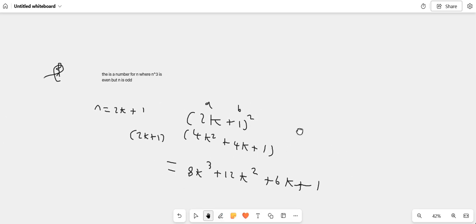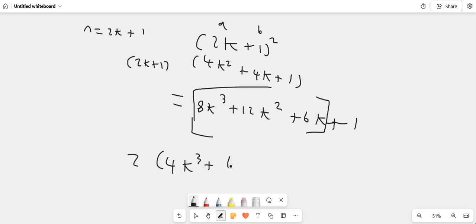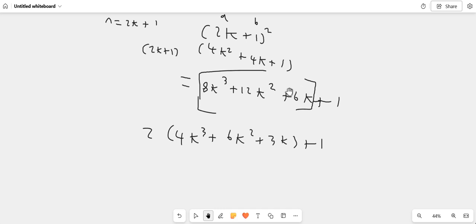So now what do we do? I can actually take 2 out of this whole part here, and leave the 1 on the right as it is. If I take 2 out of that whole part, it becomes 4k cubed plus 6k squared plus 3k, plus 1. And obviously this works, because if I times the 2 back in, it will give me the top line.